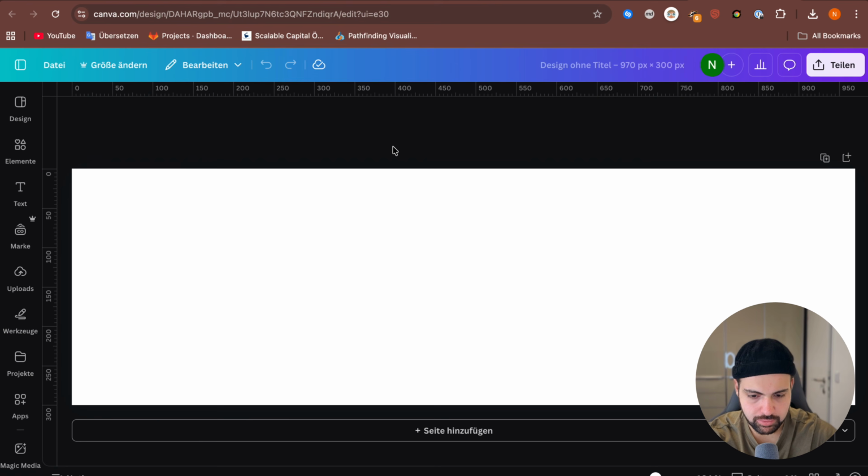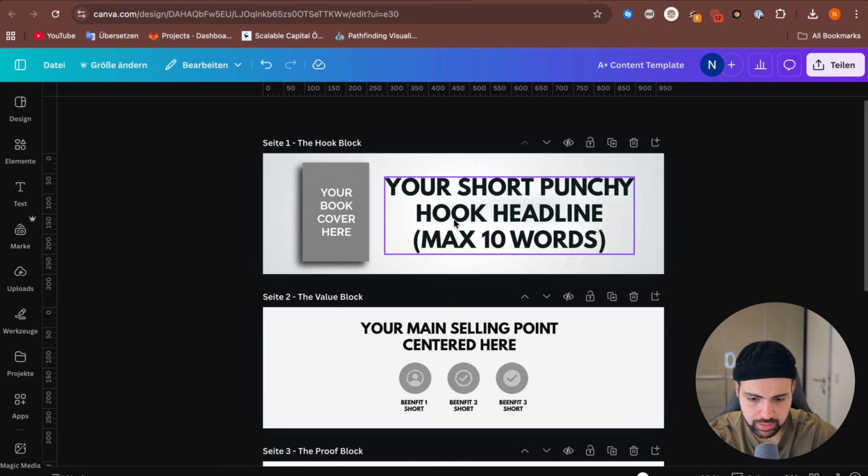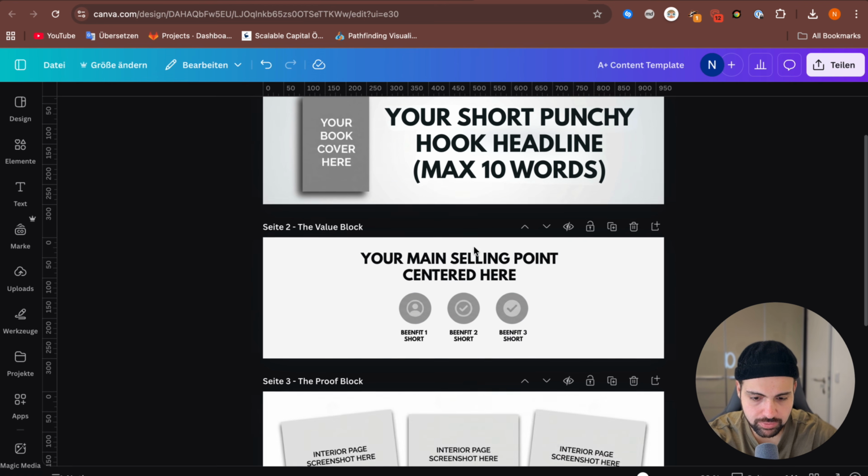Here we have the first template. I already have created 4 templates for each block. Let me open that one. Here we have each block, and I have added these placeholders so I know where to put my cover, where to put my title, my benefits, and so on. And we have the first block here.